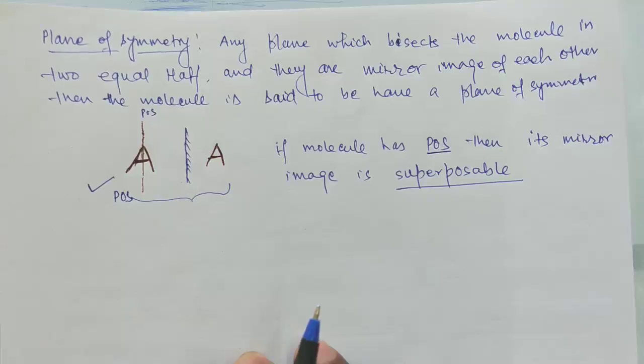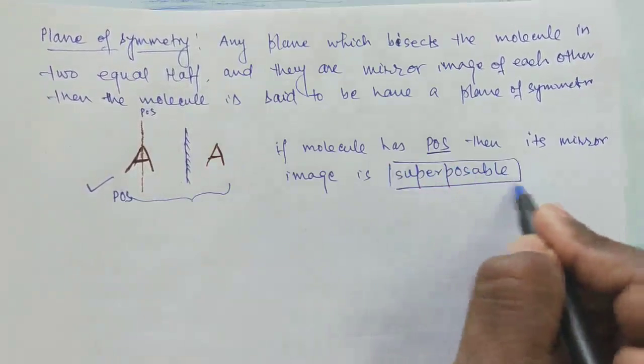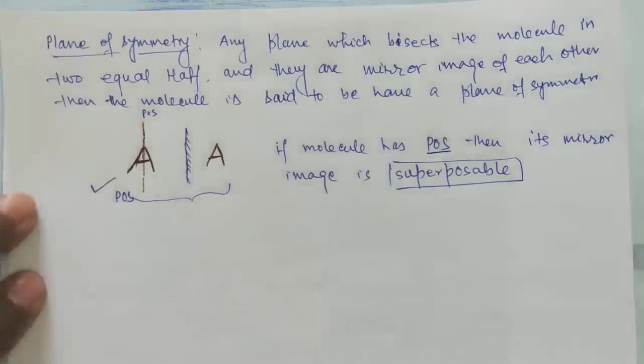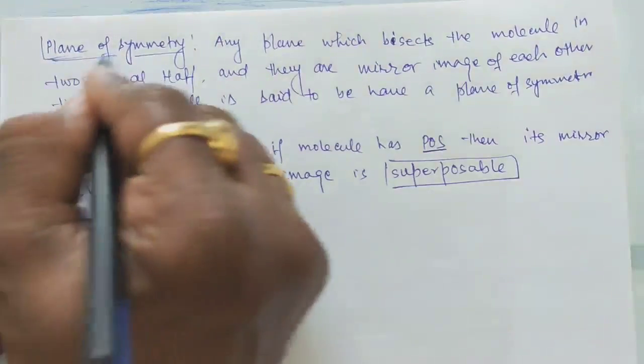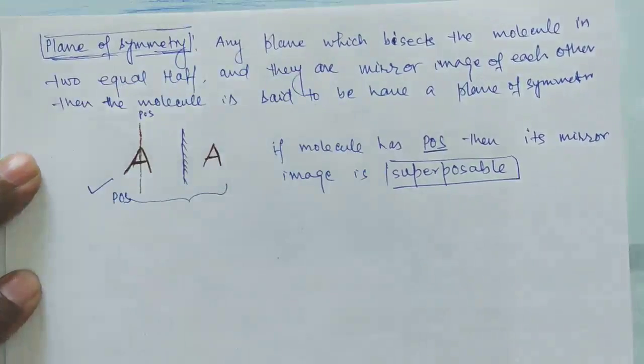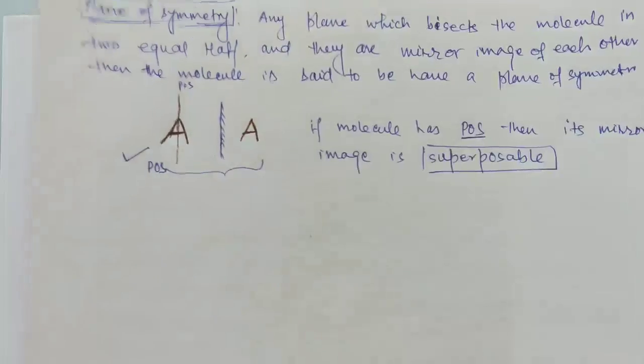So the plane of symmetry is very important regarding the identification of optical activity in the molecule.